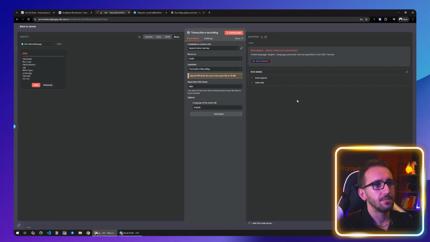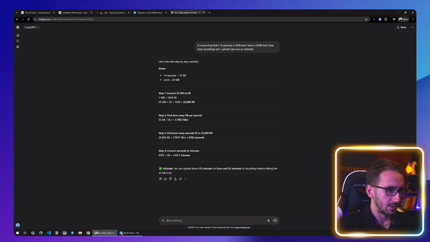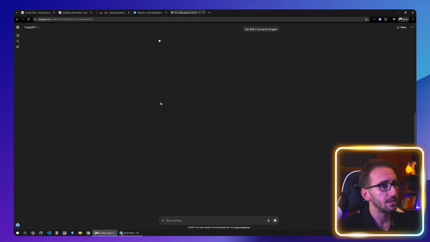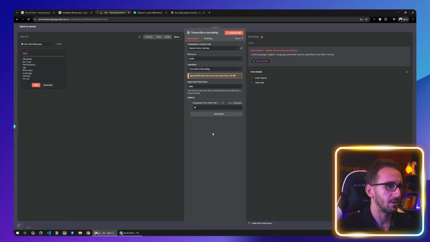Okay. Invalid parameters, language must be specified in ISO. Oh, the problem is that we don't have the ISO format for the language, so let's go grab it. So the ISO format for English, let's ask ChatGPT, because I don't remember. I think it's en/US or something. Oh, no, my bad. It's just en. Okay, that's fine. So German would be something like DE, Spanish would be this, Italian would be this, Greek would be this. Let's just go with English.